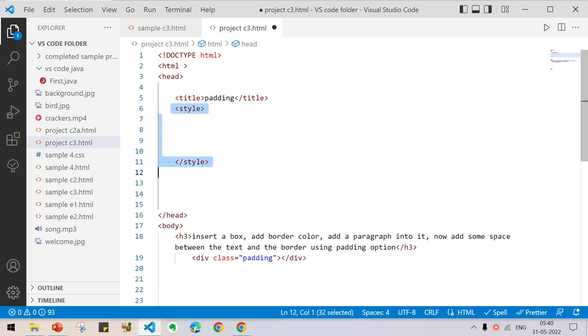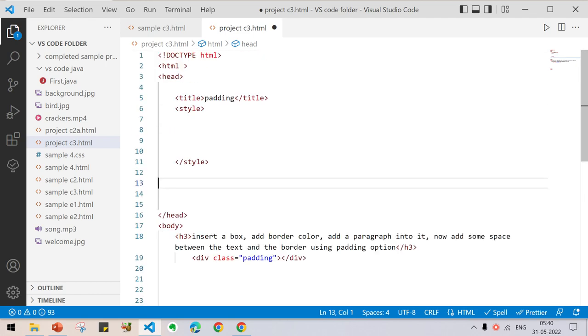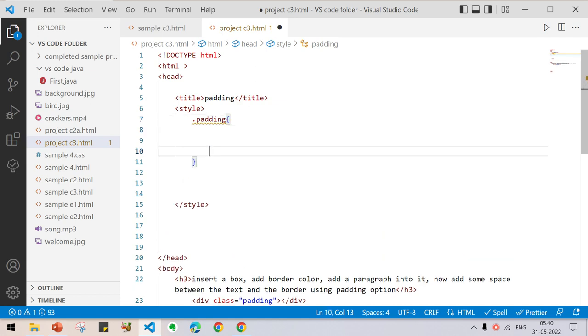This style element is used to give styles to the HTML file using CSS. And how to represent this div? Just give dot padding. In order to represent a class, you have to give dot, then the class name, then open and close curly braces.